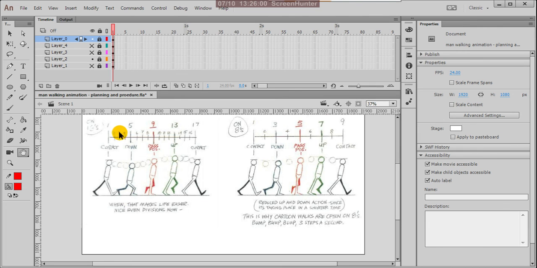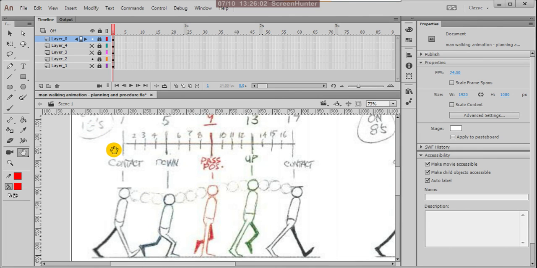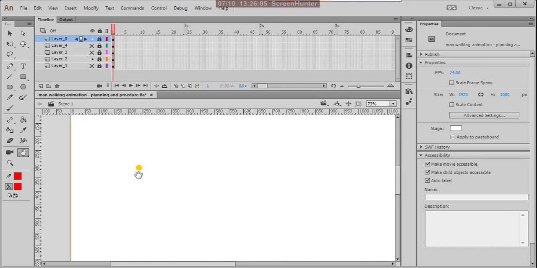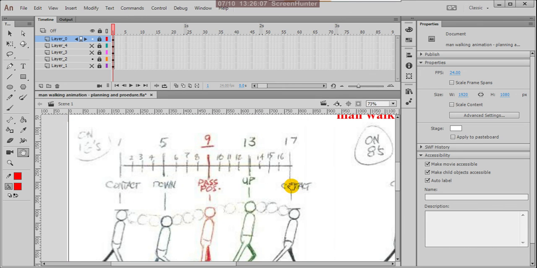Here, for the 16 frame walk, the first contact is here, and the second contact is at 17, which will come somewhere here. Between 17 and 1, because these are the two main key poses, at 9 we plan the passing position.